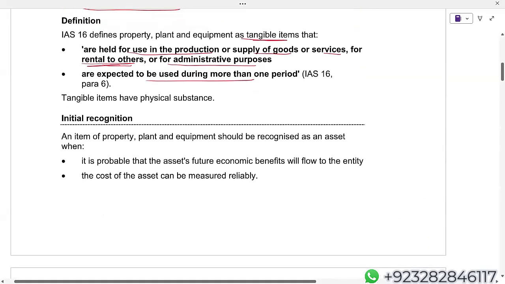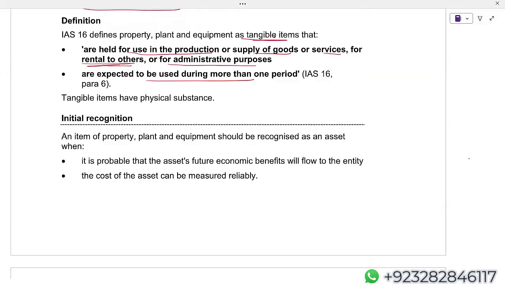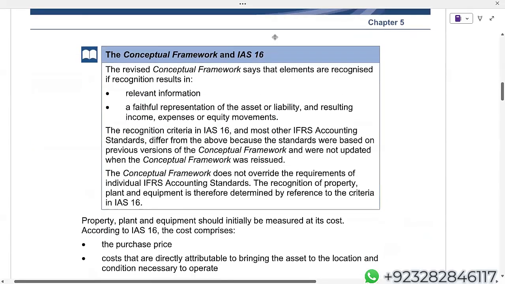Initial recognition. An item of property, plant and equipment should be recognized as an asset when it is probable, meaning more than 50% chance, that the asset's future economic benefit will flow to the entity, and the cost of the asset can be measured reliably, which is the easy part. Now this one is important.